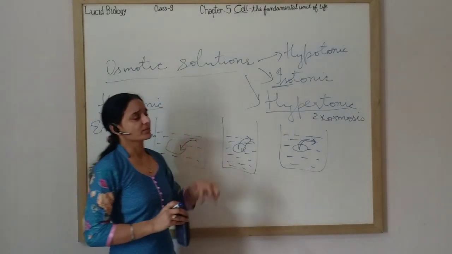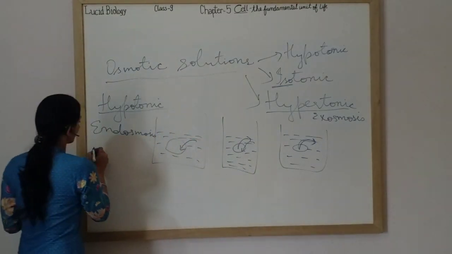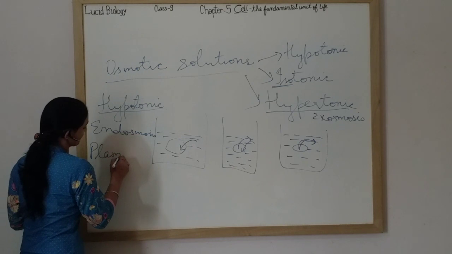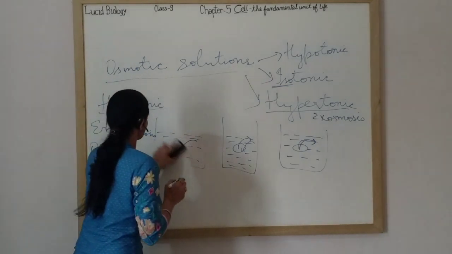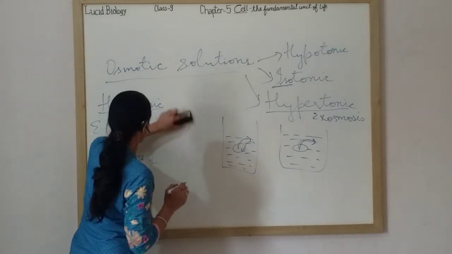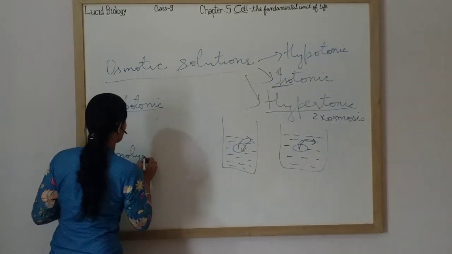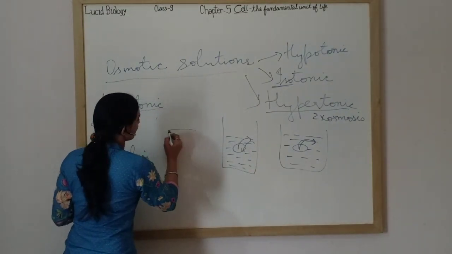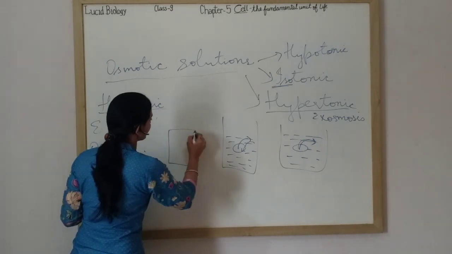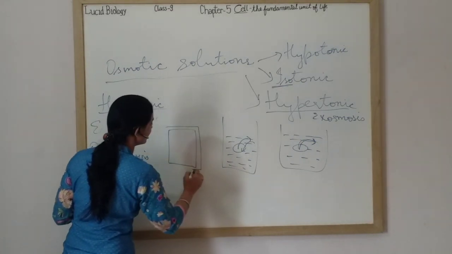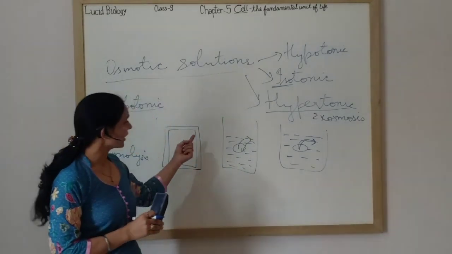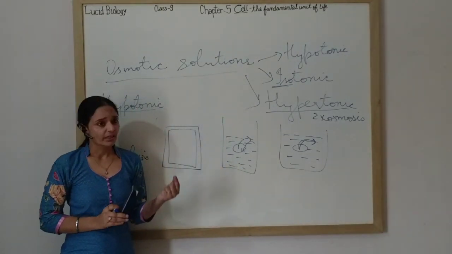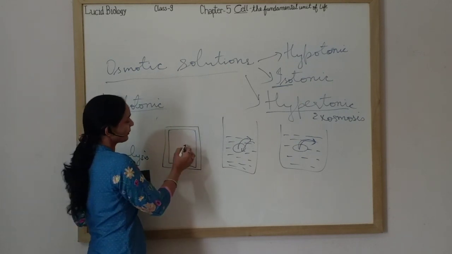Now related to this, I would like to tell you what is plasmolysis. As you know, in plant cells, outside the cell membrane, there is another layer called the cell wall. Yes, this cell wall is absent in animal cells, but in plant cells, it is present. Now, what will happen?